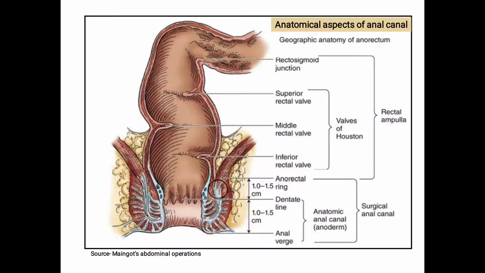So students, now we have seen the definition. What the definition has mentioned: fissure in ano is a longitudinal split in the anoderm which extends from the anal verge distally up to the dentate line proximally. Now students, see in this diagram, this is the dentate line and this is the anal verge. So the fissure is here. The fissure is in between the dentate line and the anal verge, and it is a longitudinal split.